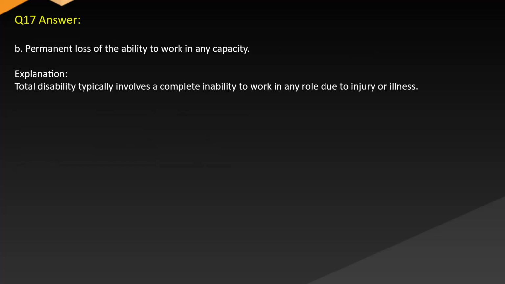Answer B. Permanent loss of the ability to work in any capacity. Explanation: total disability typically involves a complete inability to work in any role due to injury or illness.